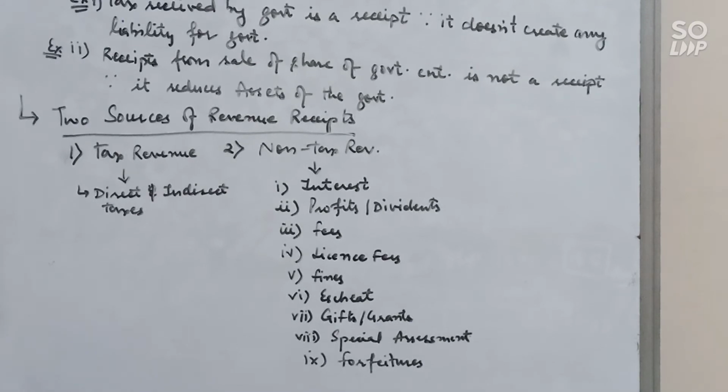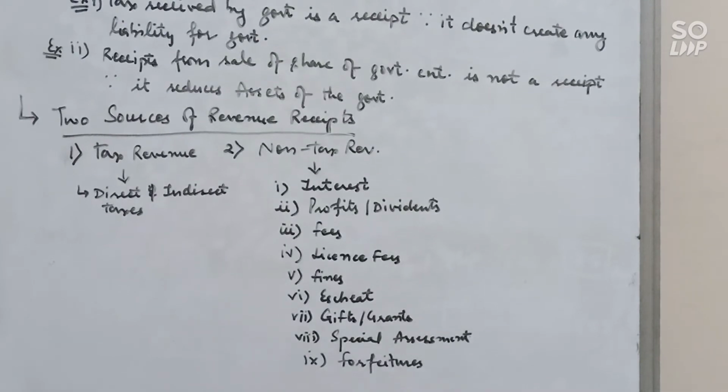Next, gifts and grants. Government receives gifts and grants from foreign governments and from international organizations. All these are voluntary gifts in the form of money, at the time of national crisis such as war, flood, etc. Next is special assessment. Special assessment, you may get this point in 1 mark also.